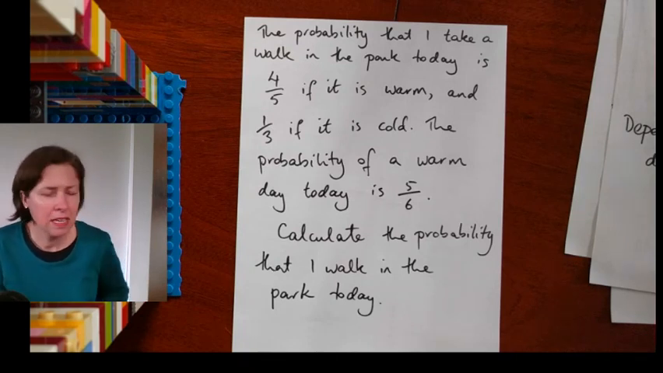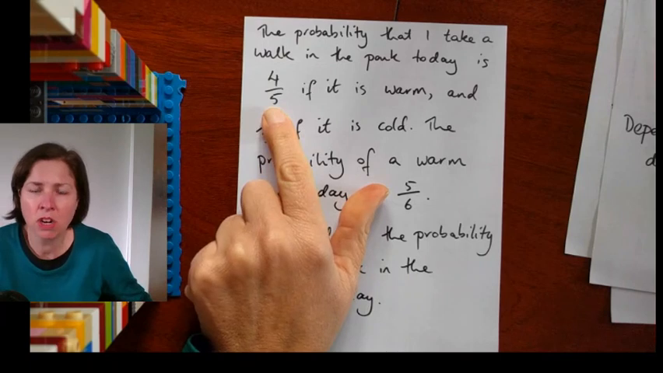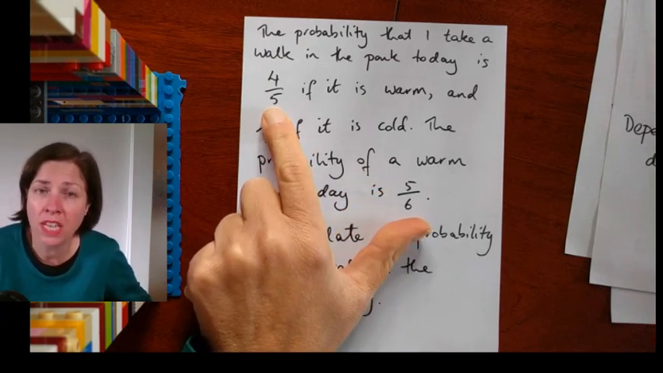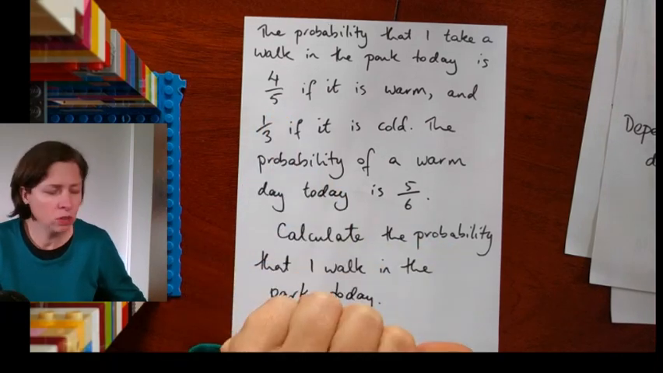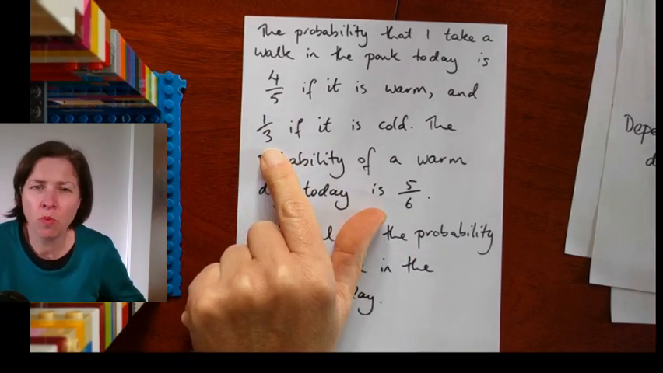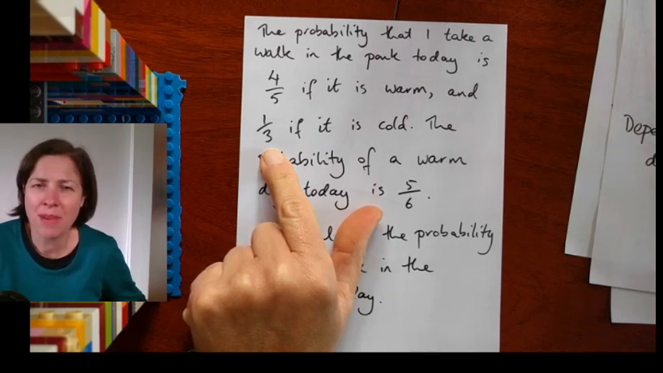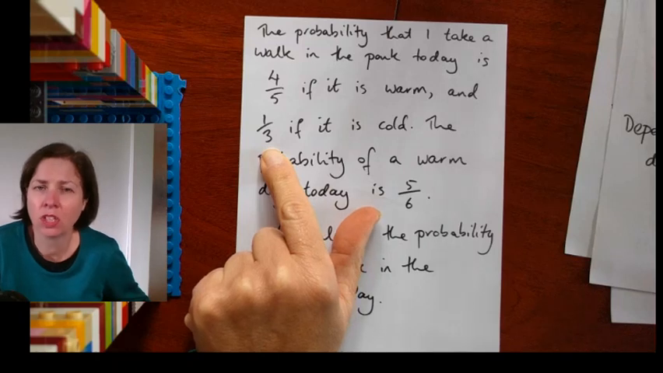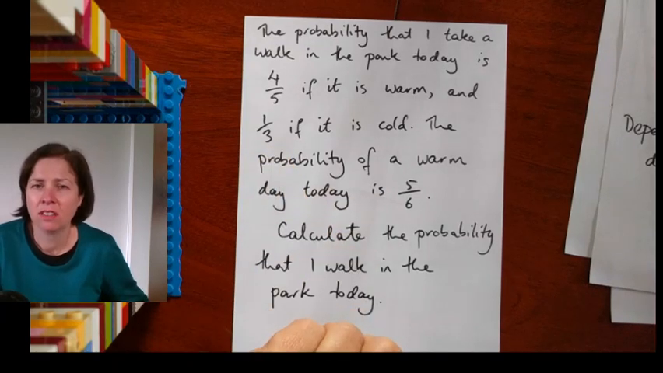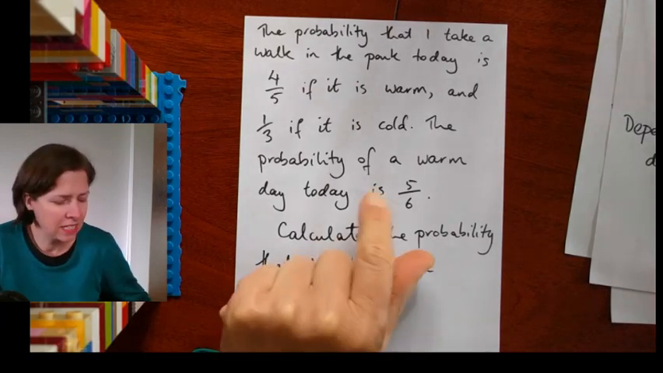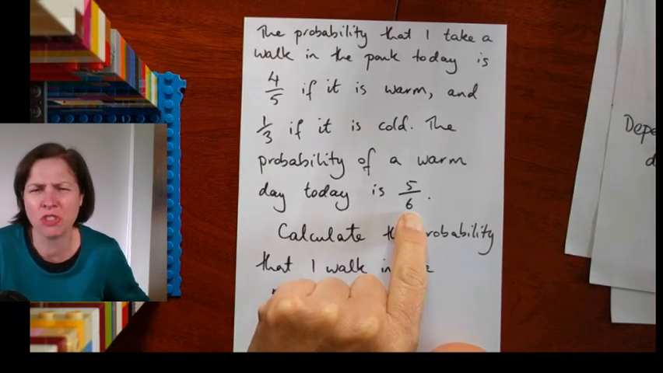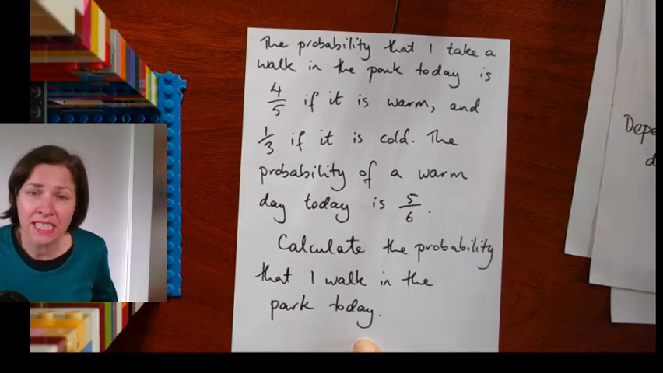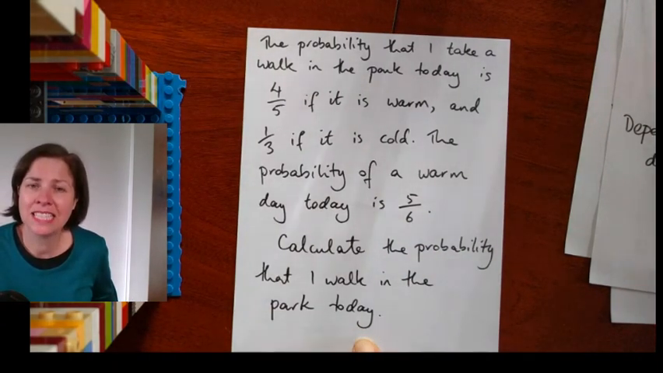On a warm day, 4/5 probability that I'll take a walk. That means on a warm day, there's a 1/5 probability that I won't take a walk. If it's a cold day, the probability I'll take a walk is only 1/3. That means there's a 2/3 probability that I won't take a walk on a cold day. Now, the probability that it's a warm day today is 5/6. It must be summer. This isn't true. It's not summer. I wish it was. All right, so we need to calculate the probability that I walk in the park today.